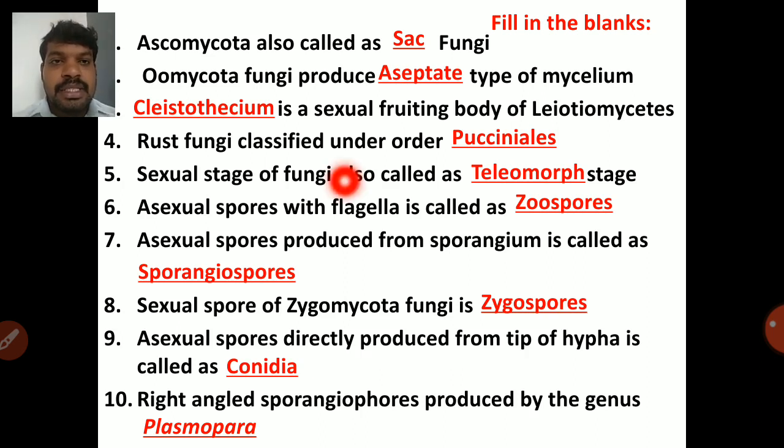And sexual stage of fungi is called teleomorph stage. Then asexual spore with flagella is called zoospores. Asexual spores produced from sporangium are called sporangiospores. Sexual spore of Zygomycota fungi is called zygospore. Asexual spores directly produced from tip of hyphae are called conidia. Plasmopara viticola. So thank you.